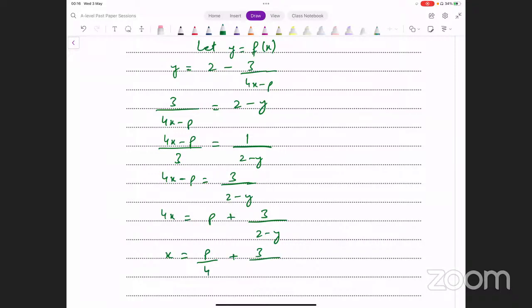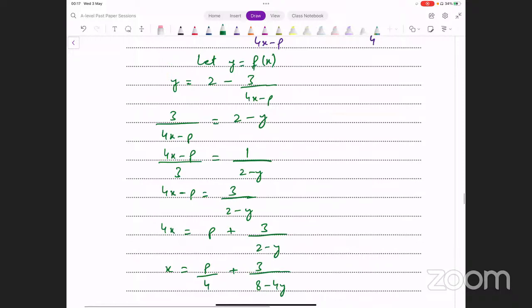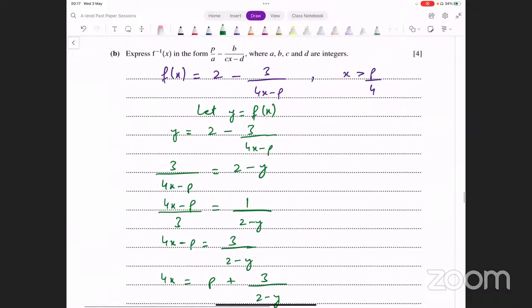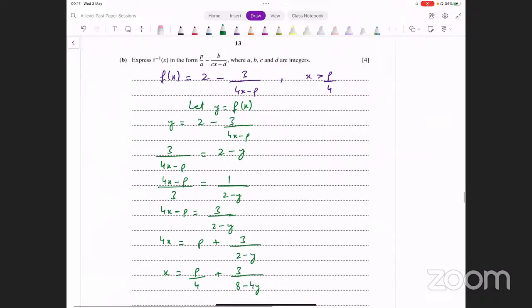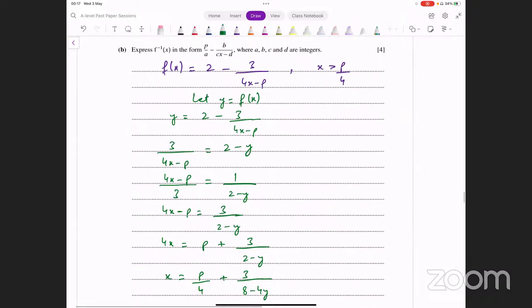That's going to be 8 minus 4y. Now let's just see, is it that form that was required? अच्छा देखें यहाँ पे ये फॉर्म नहीं है अभी आपके पास, so you have to be a bit careful. आपको एग्जैक्ट वो फॉर्म चाहिए. वहां पे क्या आ रहा था, p over a, you have something like that here, that's okay, but then you have a minus sign, we have a plus sign, right? और उसने माइनस लिखा हुआ था, हमारे पास प्लस आ रहा है. इसको माइनस करना है किसी तरह से. बाकी सारी फॉर्म आपकी तकरीबन आ गई है.